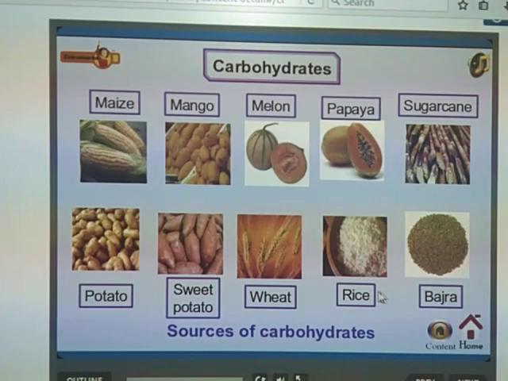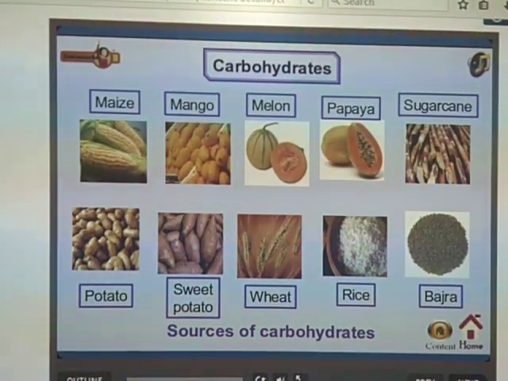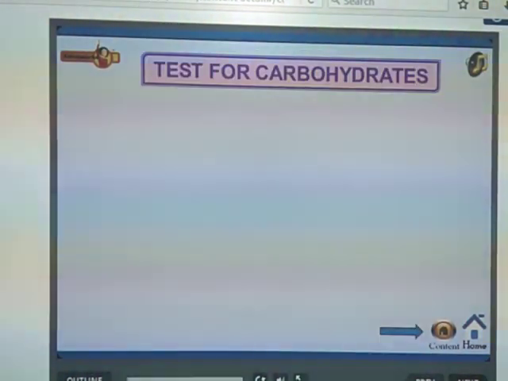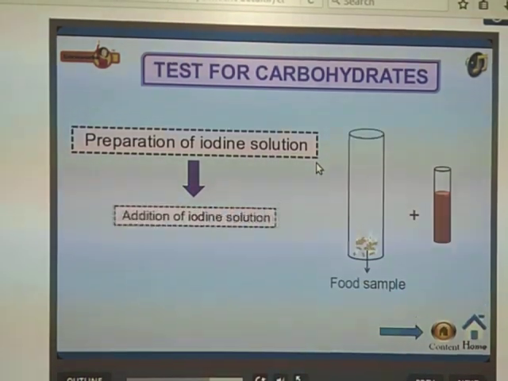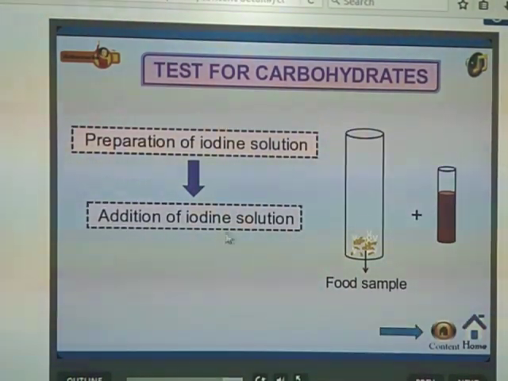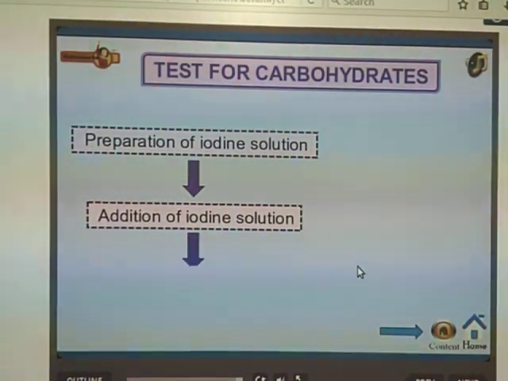These are some sources of carbohydrates. So how can we test the presence of carbohydrates in our food items? First, we need to prepare an iodine solution. Then add the iodine solution to a food sample.